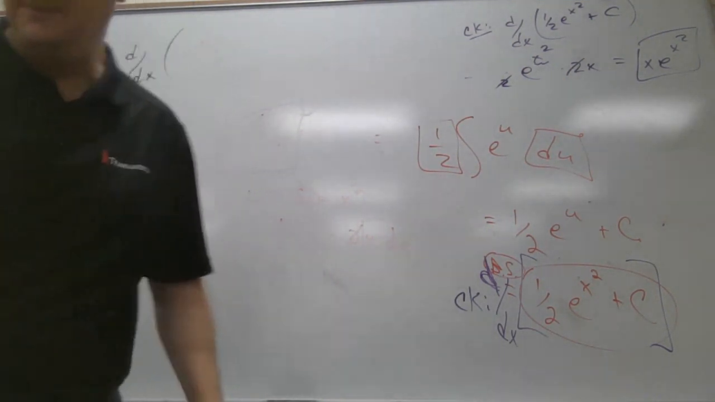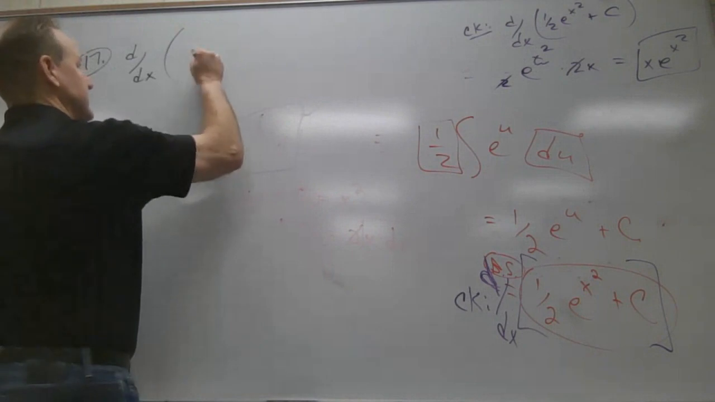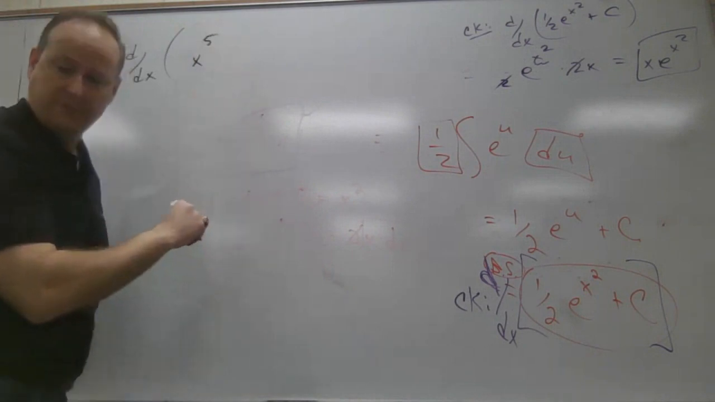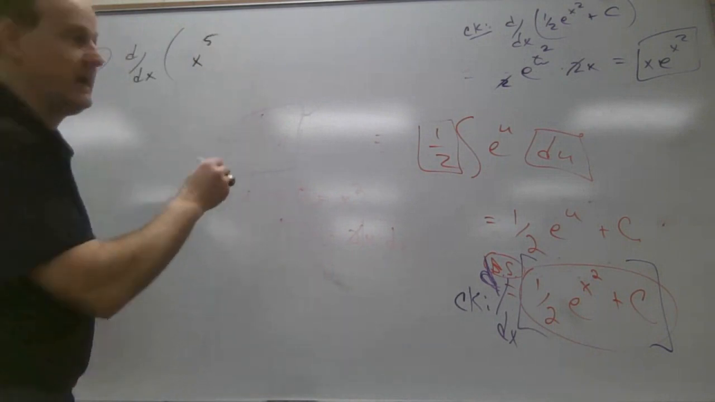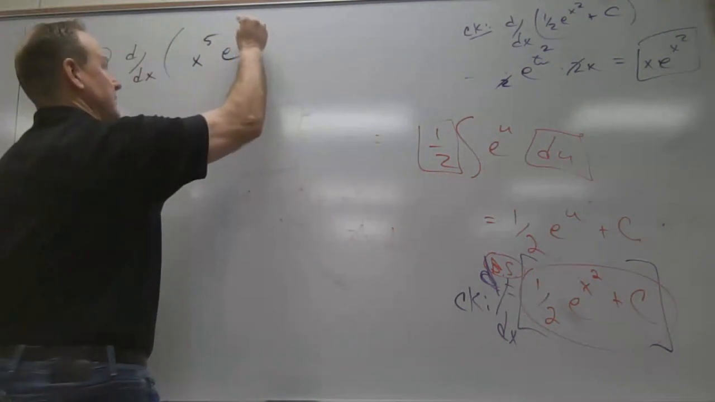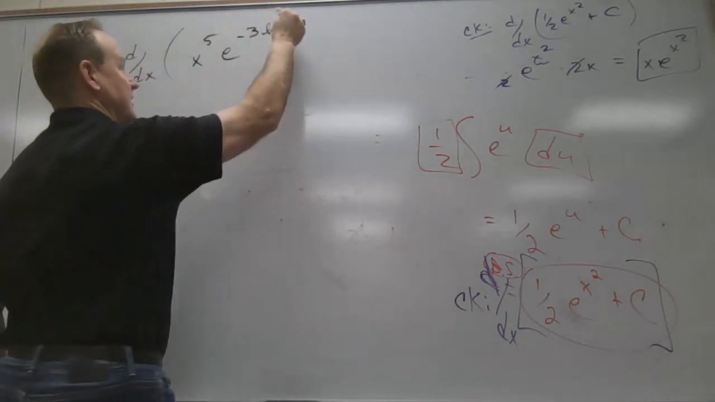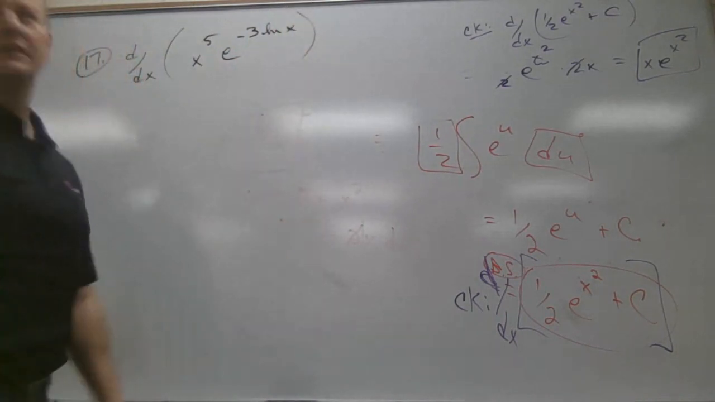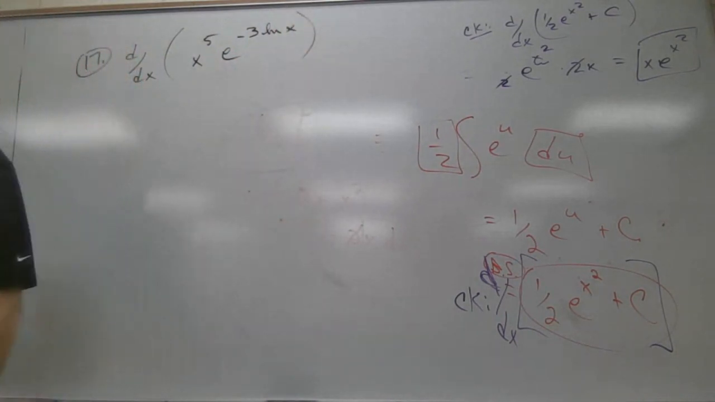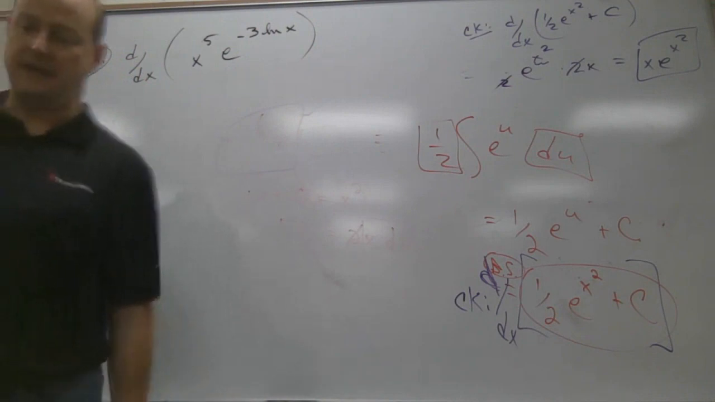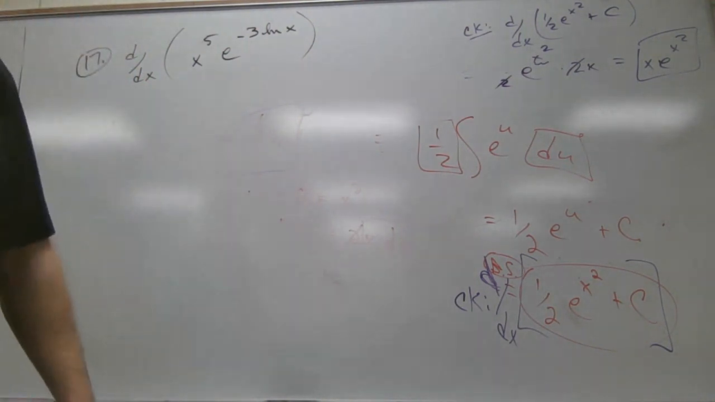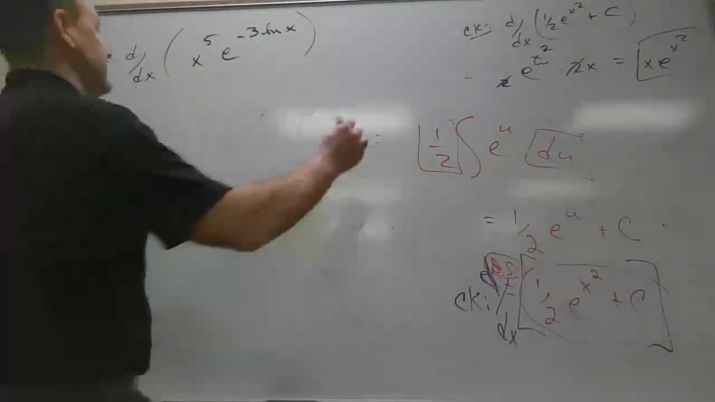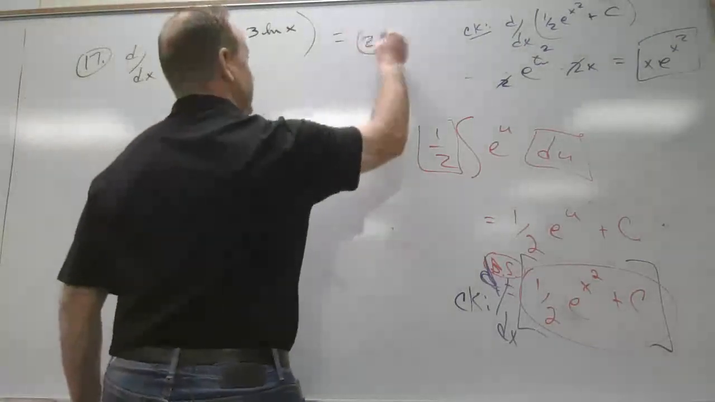So you're just picking a number, x to the 5th times e to the minus 3 natural log x. And I said 2x. So prove to me why that's right. I don't have the answer key open. You said I don't have any of my stuff. I said 2x. This is 2x.